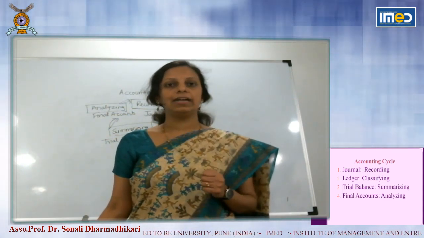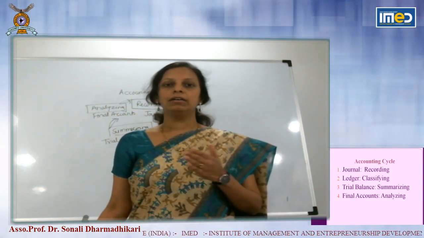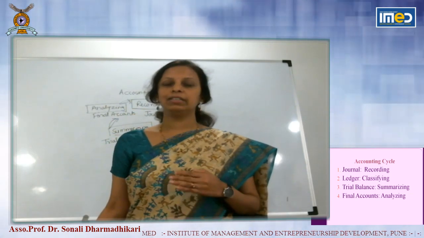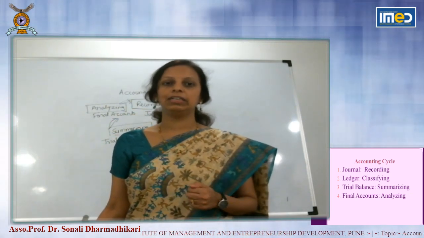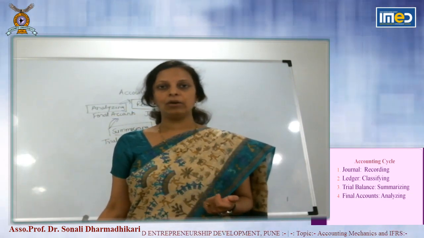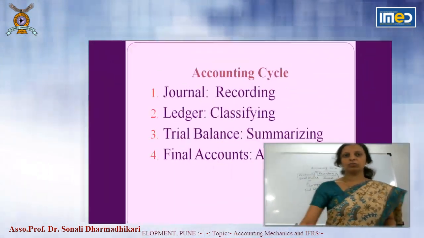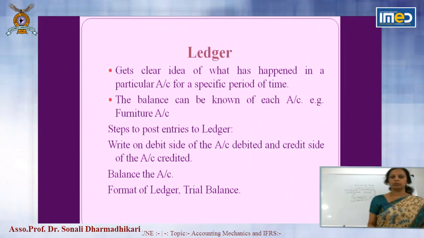And then at the end, the trial balance is taken and the final accounts are prepared, that is analyzing what has happened in the business. So final accounts consist of trading account, profit and loss account and balance sheet. Now we are going to see one by one how these accounts are prepared.